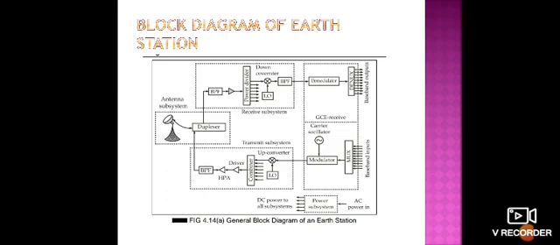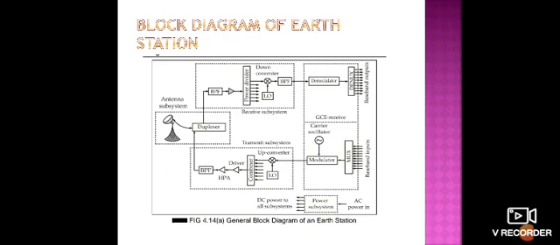So in this section we have the local oscillator, up converter, combiner, driver, BPF, and the high power amplifier.